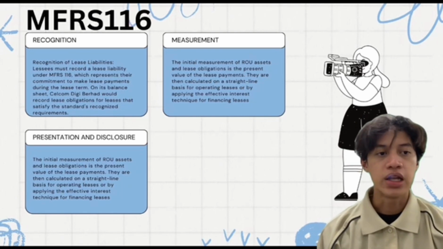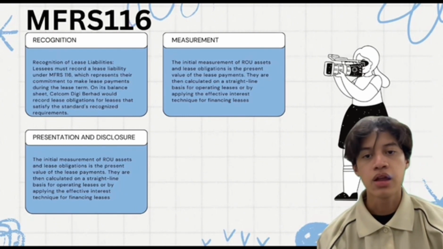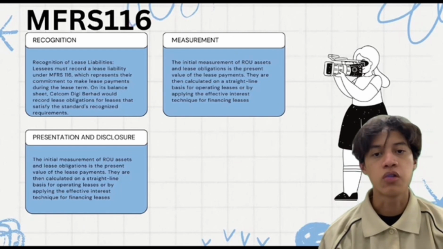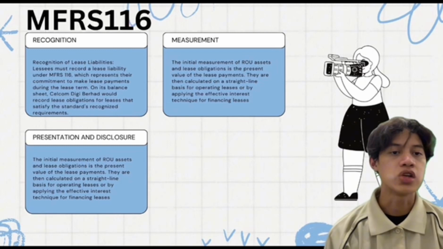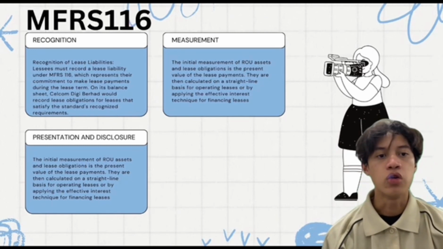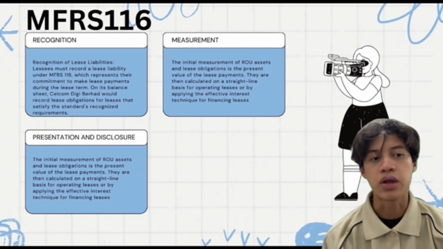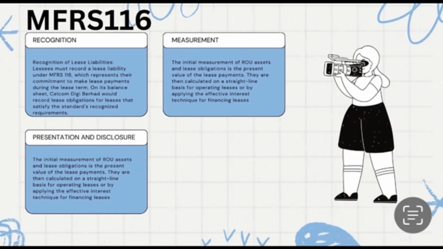On the balance sheet, lease obligations and ROU assets ought to be shown apart from the other assets and liabilities. MFRS 116 requires extensive disclosure about leasing activities, including the nature of lease arrangements, the amount of lease liabilities and ROU assets recognized, lease expenses recognized in the income statement, and other relevant information.